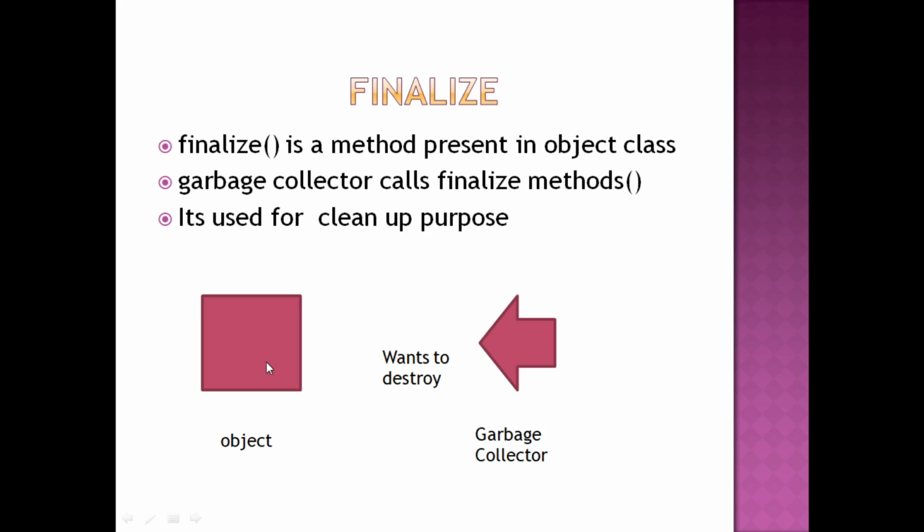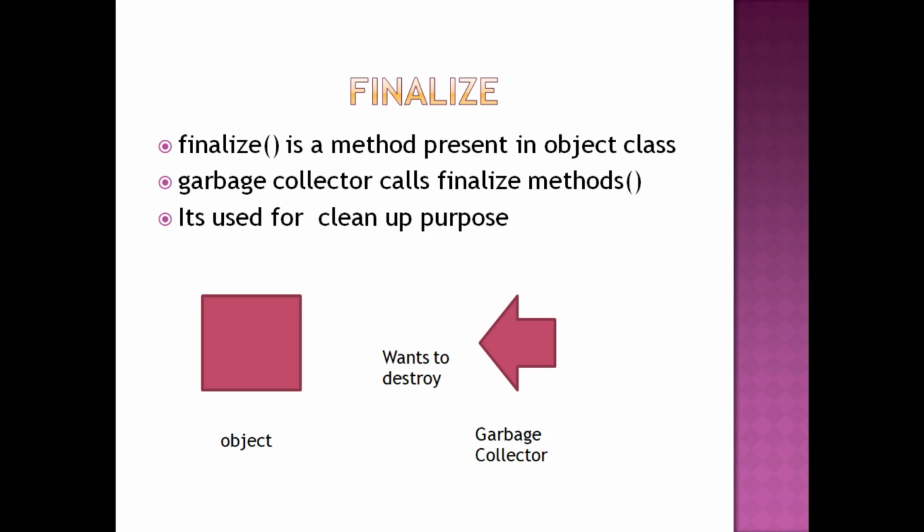For example, if this object has opened multiple connections to the database or some network connections, and the garbage collector comes and tries to destroy this object, then in the finalize method we must have written the code for closing the network connection or the database connection. So that code will be executed and then the object will be destroyed. Before destroying the object, that code will be executed. That's why it is written inside the finalize method.